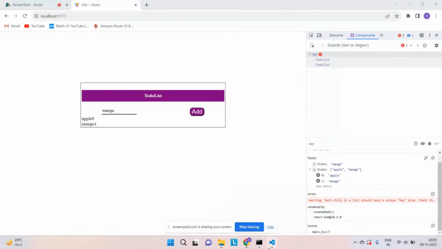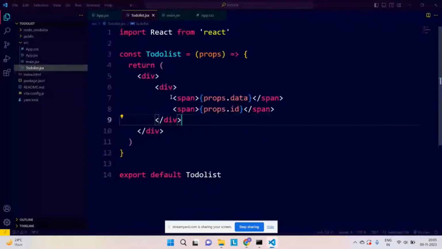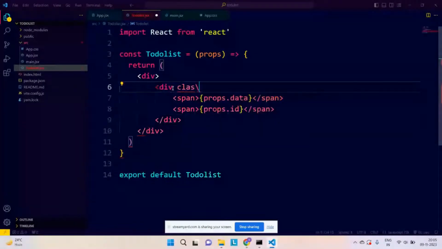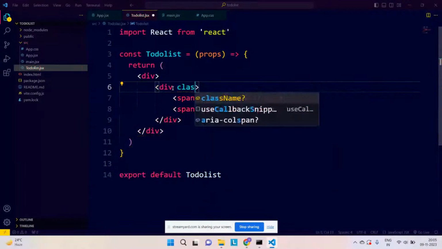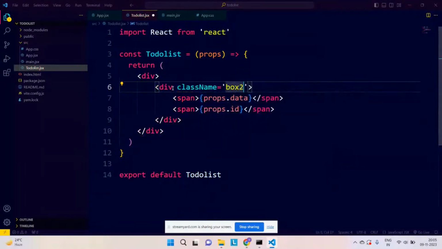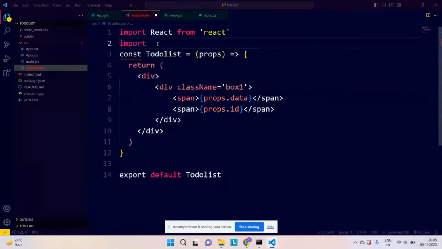For that, I will do one thing: I will give it a class name, let's say box1, and I will import the style. We'll be importing the same style, app.css.